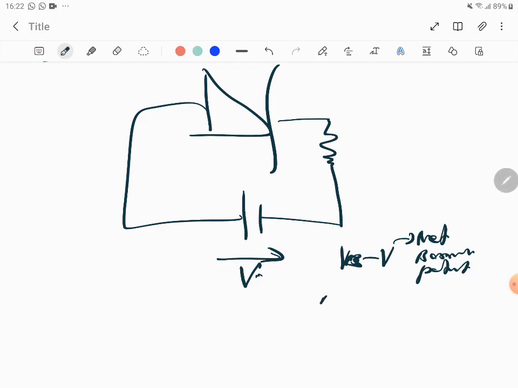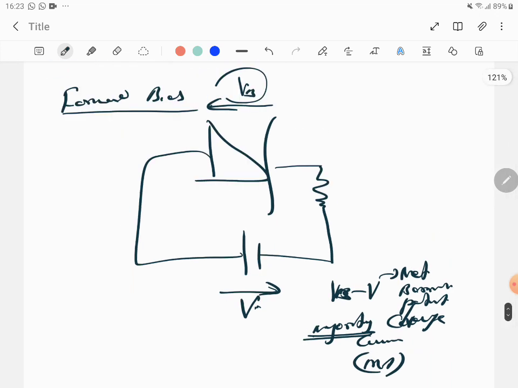Majority charge carriers will start flowing in forward bias mode. That is why you will have milliamps current, because the majority is flowing through. And milliamps current is a big current when it comes to semiconductors. Okay, so this is what happens.